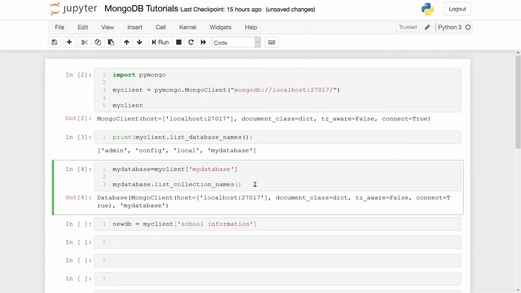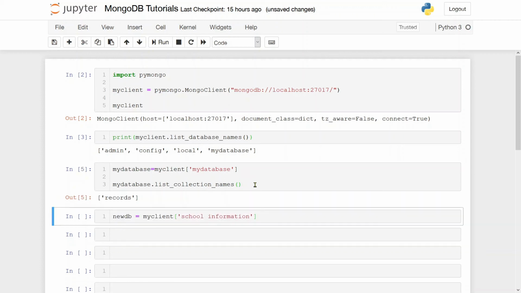In this particular database, my database, I have a collection which is known as records. A collection, as I explained in that building and person theory, is nothing but a group of documents or group of records that I have in a particular set. Okay, so हम उसको भी नाम दे सकते हैं, a collection can be named as well. In this demonstration I have named it records for simplicity.